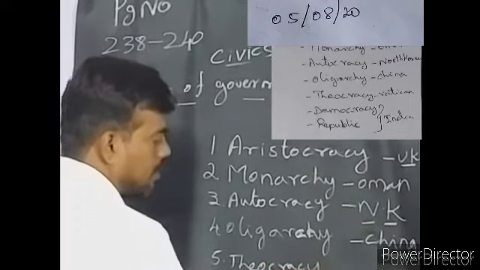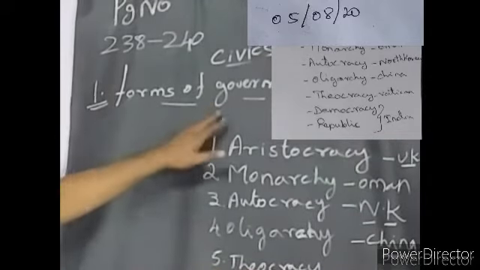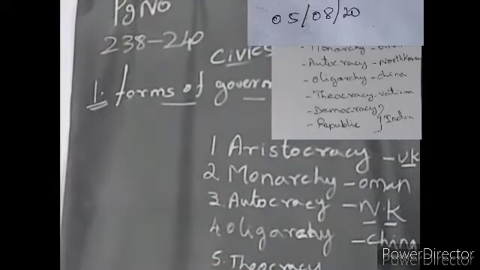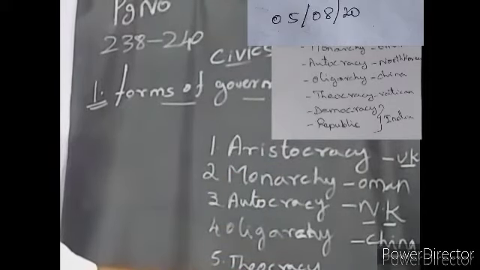Theocracy. What is a theocracy, sir? This type of government is based on religious doctrines. For example, if there is a church, there will be a father, a church father.